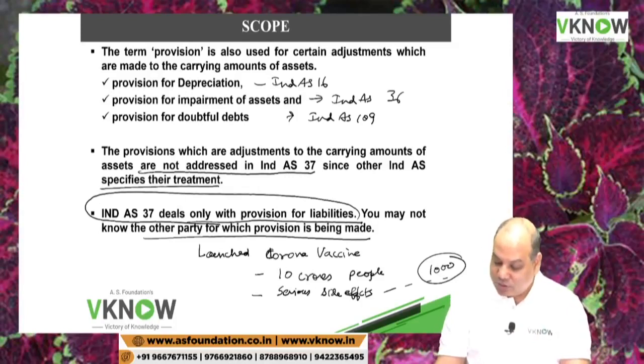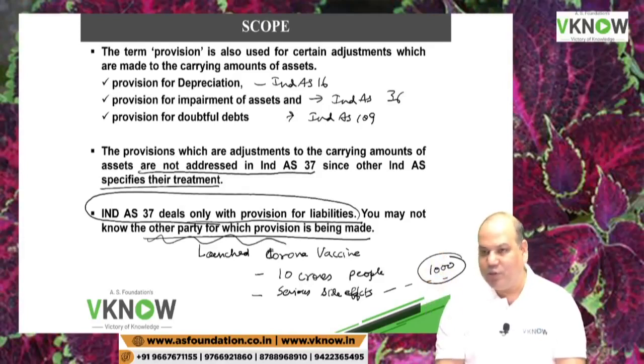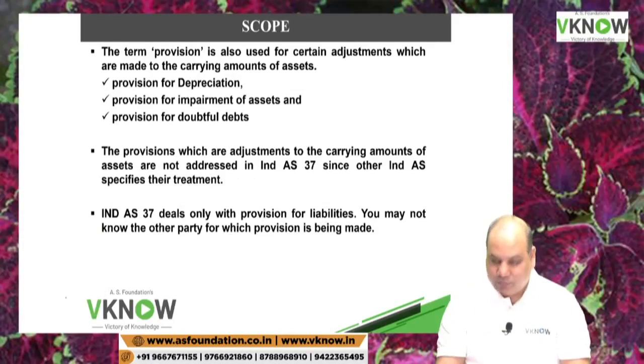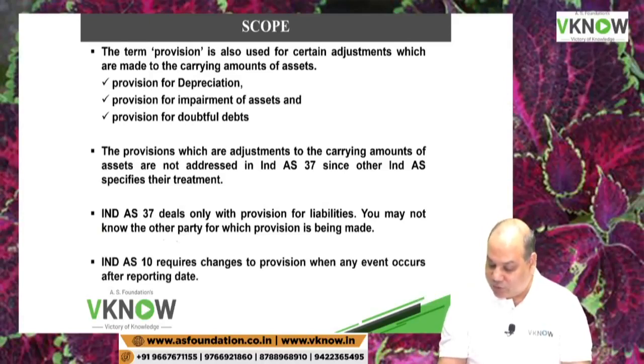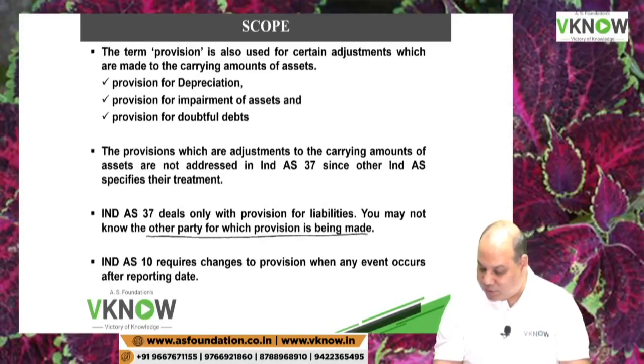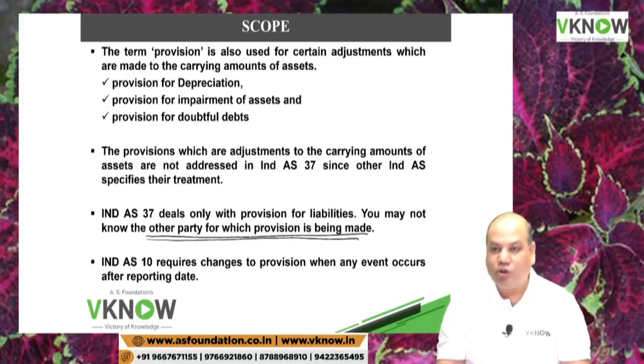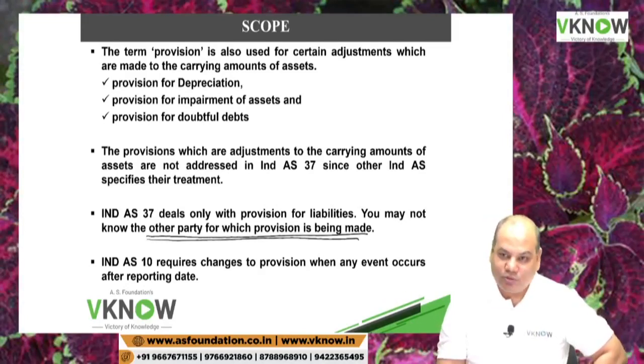Sometimes you don't need the identity of the party to whom you have to make the payment. Generally it will be the case, but it may not be the case every time. You may have to make a provision even though you don't know who the other party is. That is why these medicine companies are very careful when they launch a vaccine, because they may enter into a huge liability if something goes wrong.